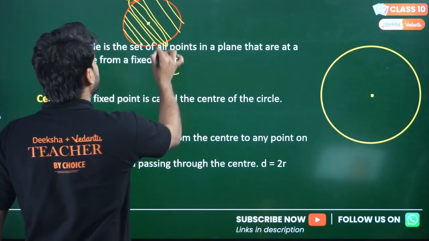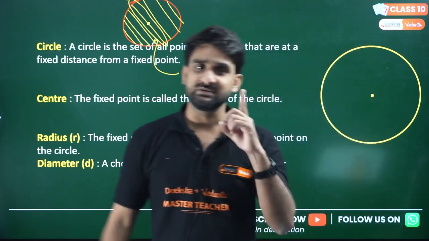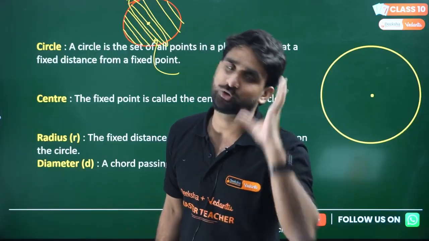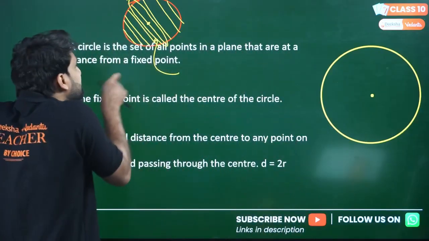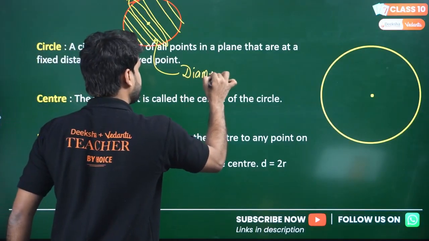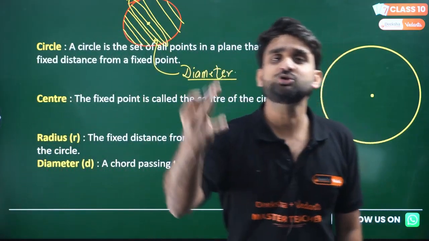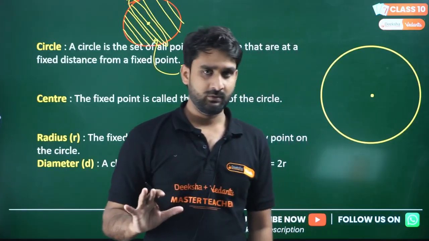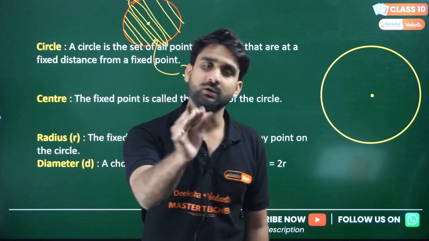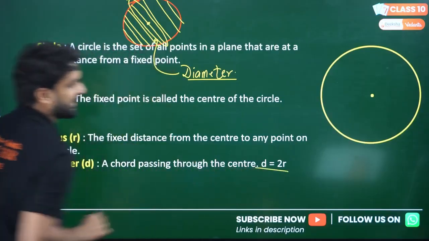So this line has a special identity. The first identity is that it is the longest chord, and the second is that it passes through the center. That is why it has a special name, and that name is diameter. In simple words, the longest chord of a circle is called the diameter. Or you can define it as the chord which passes through the center. Twice the radius is the diameter, so I'm writing d = 2r. I hope you have understood the point.